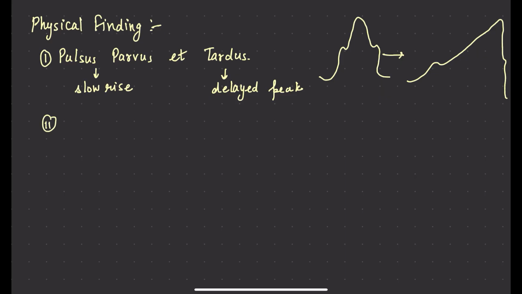There is anacrotic shudder. What is anacrotic shudder? It is a carotid thrill which is felt in the carotid arteries. Then there is accentuation of A wave.